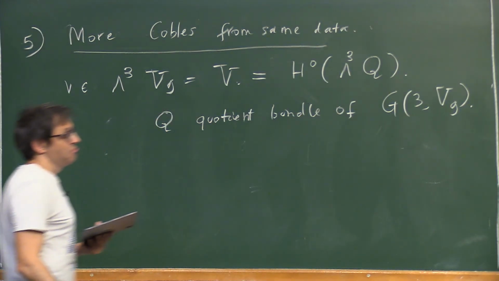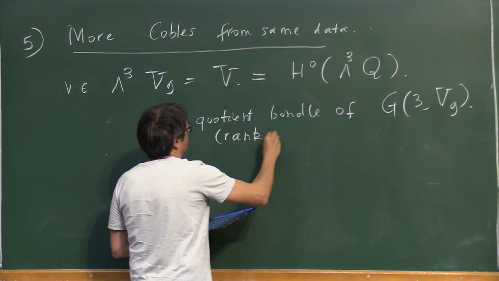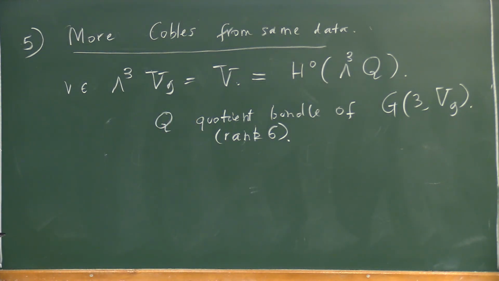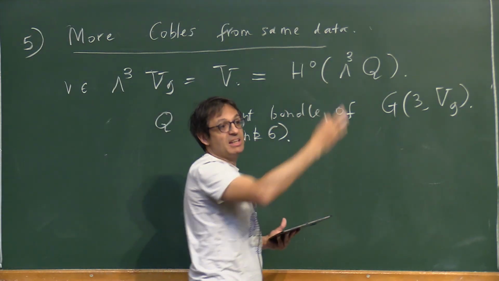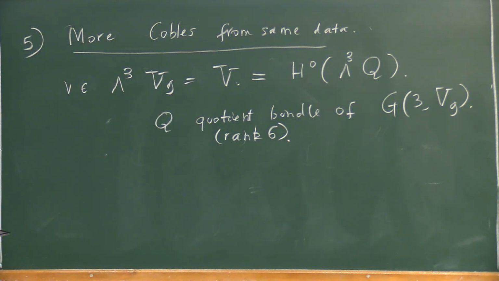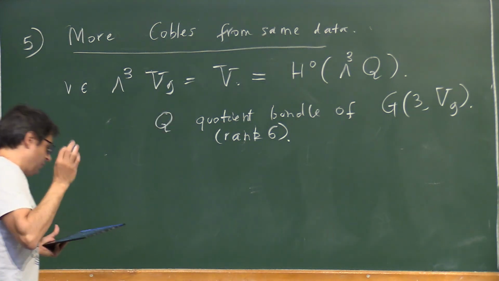You get a rank 6 bundle. Okay? Here I just identified V with this space of sections. Now I identified it with this other one. It's as natural as the other was. Let's see if it gives something. And yeah, so it does.